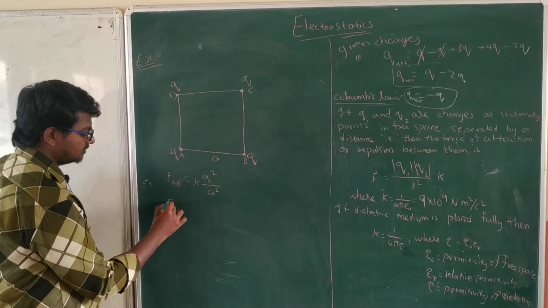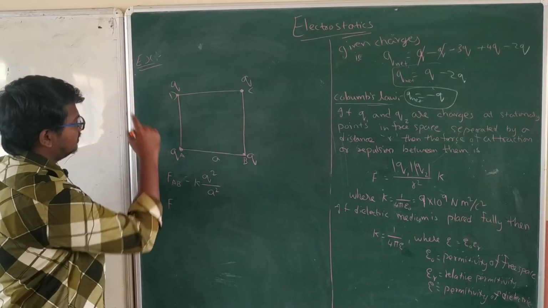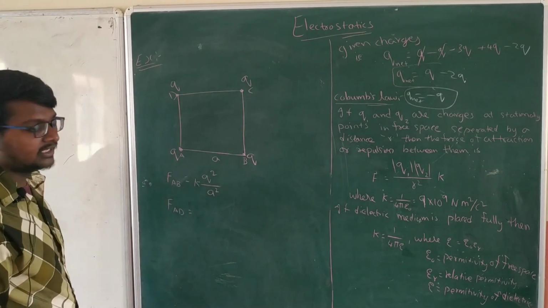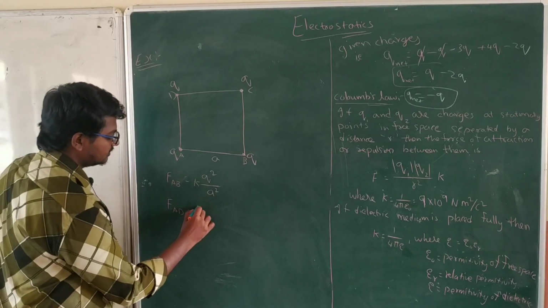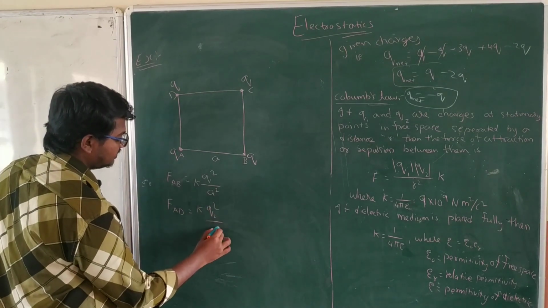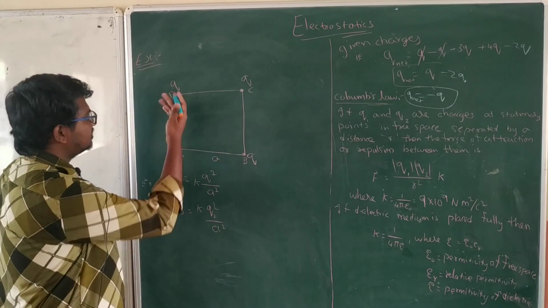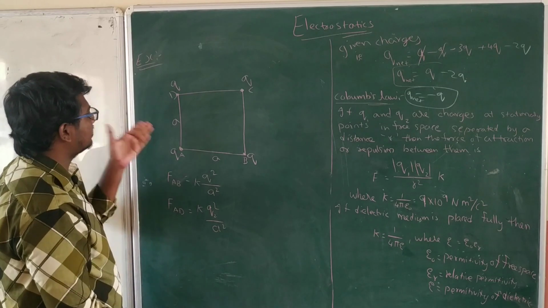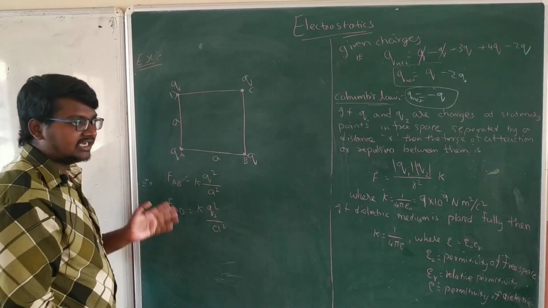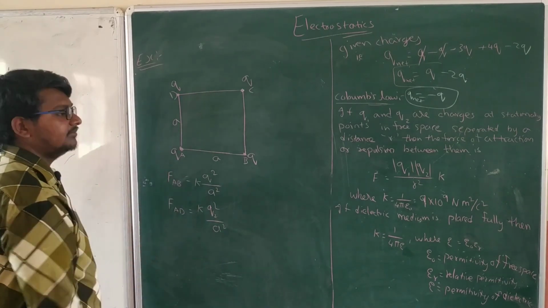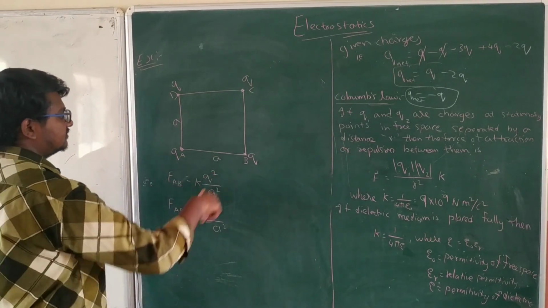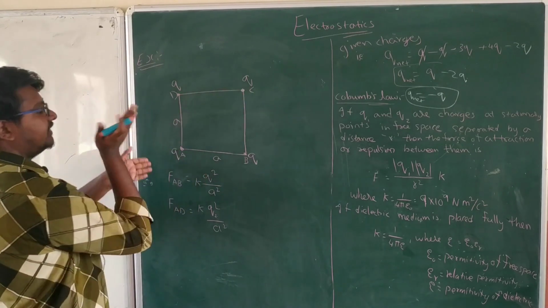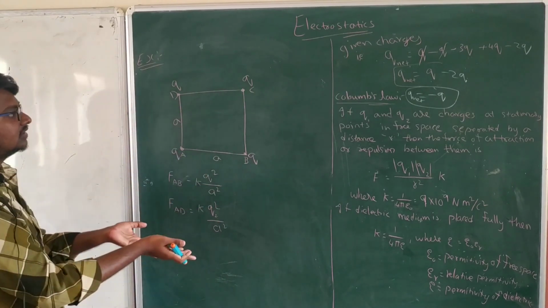Next, FAD we have to consider. FAD is equal to K Q square by a square. Obviously the same, because the distance is the same as it is a square, whether horizontal or vertical. While taking directions, we have to consider them in a different manner. Here it is i cap and here it will be j cap, and don't think of k cap. It is not three-dimensional, it is only two-dimensional.